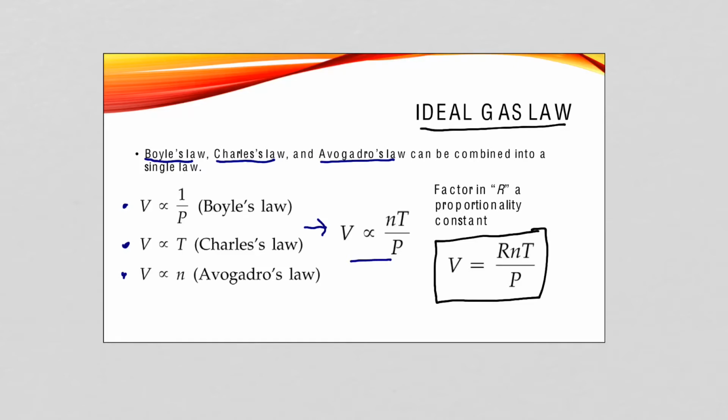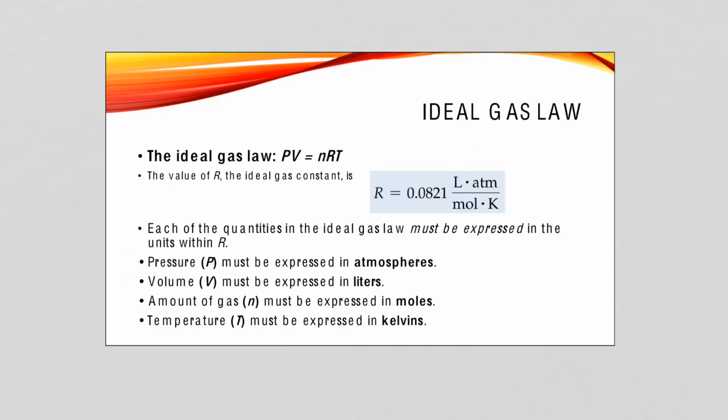Now, you've probably seen this equation before if you've taken a chemistry class, but probably not in this form. The way we typically write it is in this form, where we've moved pressure over to the left-hand side so that we have P times V, or pressure times volume, equals the moles times R times T.